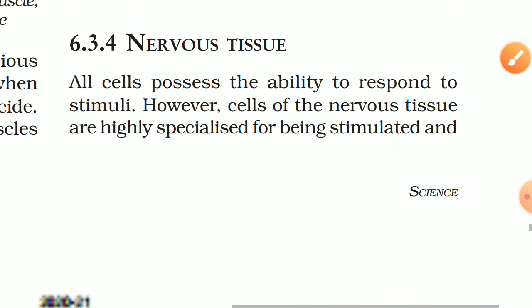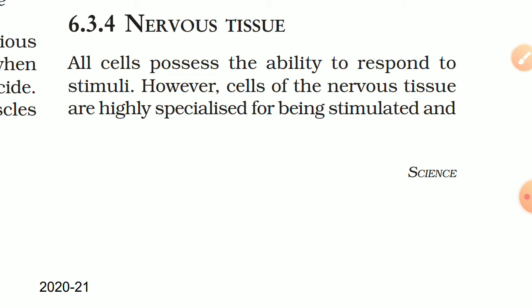Now the fourth and last type of animal tissue is nervous tissue. Don't get confused about nervous tissue. It is made up of nerves, and nerves are not blood vessels. Blood vessels contain blood. They are different from nerves. Nerves are not carrying blood. They are carrying impulses from different parts of the body to our brain, and from the brain to different parts of the body. So blood vessels are different, which carry blood, and nerves are different, which carry impulses.